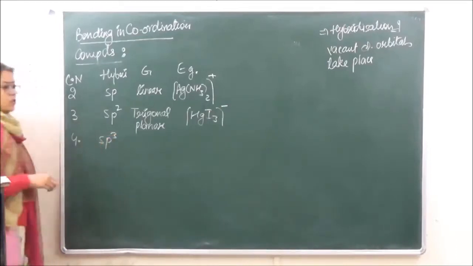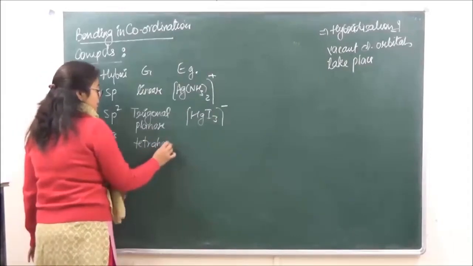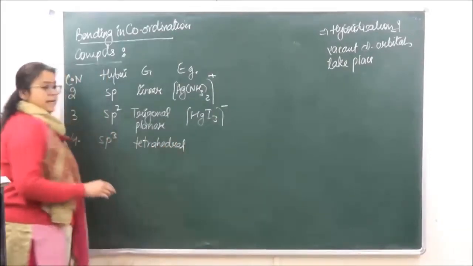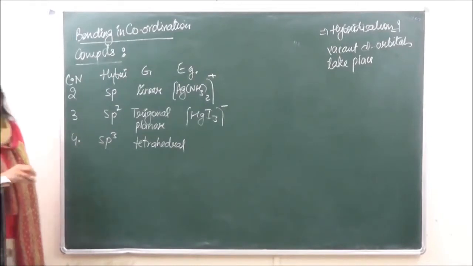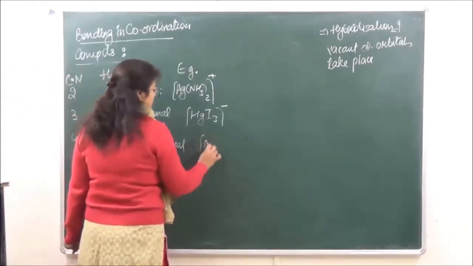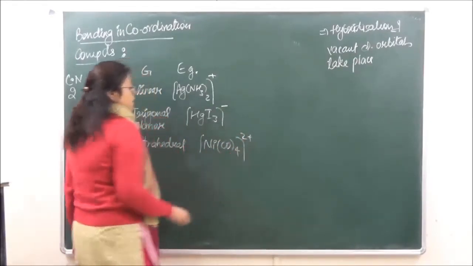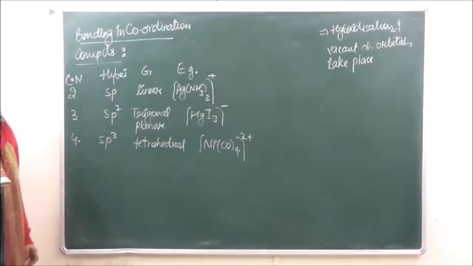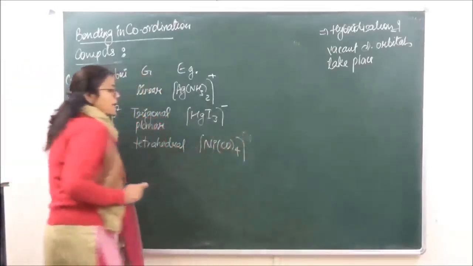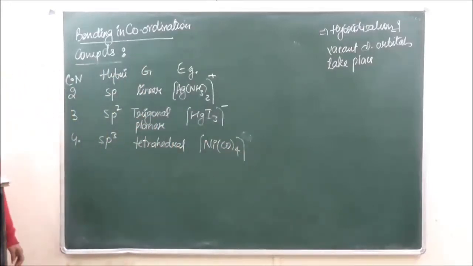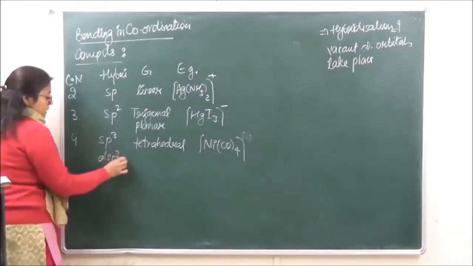Okay, then number 4. If the hybridization is sp3, the geometry is going to be tetrahedral, right? And the example which we can take over here is that of nickel carbonyl. There is going to be no charge, 0 होता है. Nickel carbonyl, ठीक है?